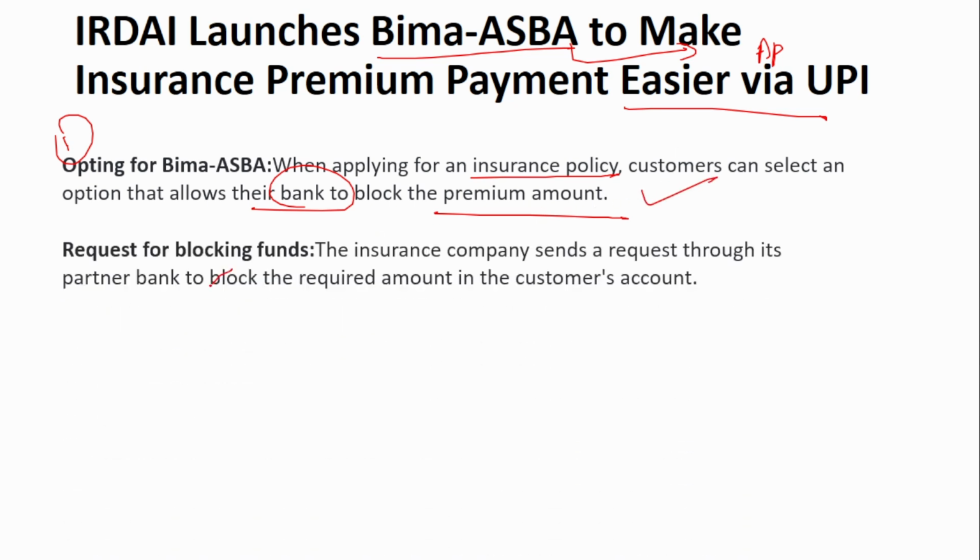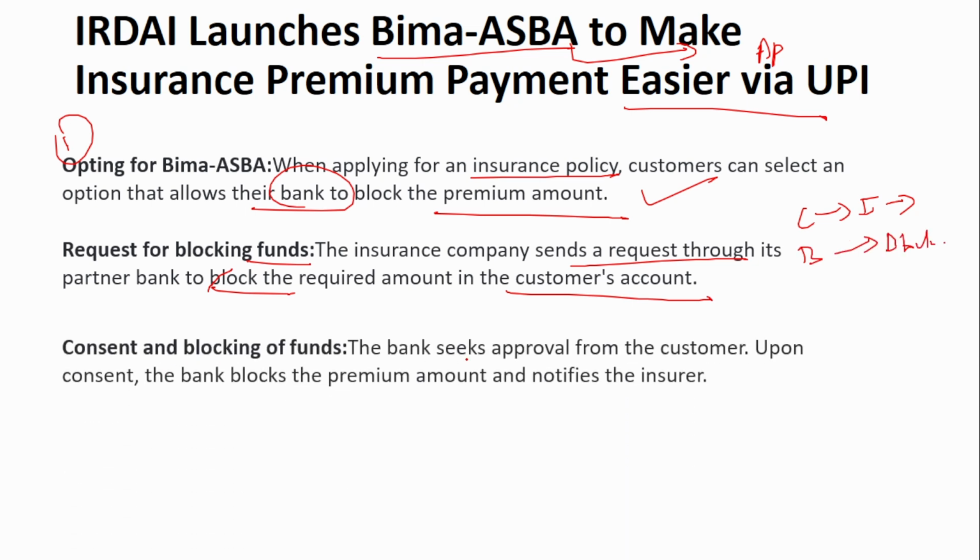Okay. Next is the request for blocking funds. The insurance company sends a request through its partner to block the required amount in the customer's account. So remember here, the customer applies for the insurance policy to the insurer. The insurer sends a request to the bank to block the amount.